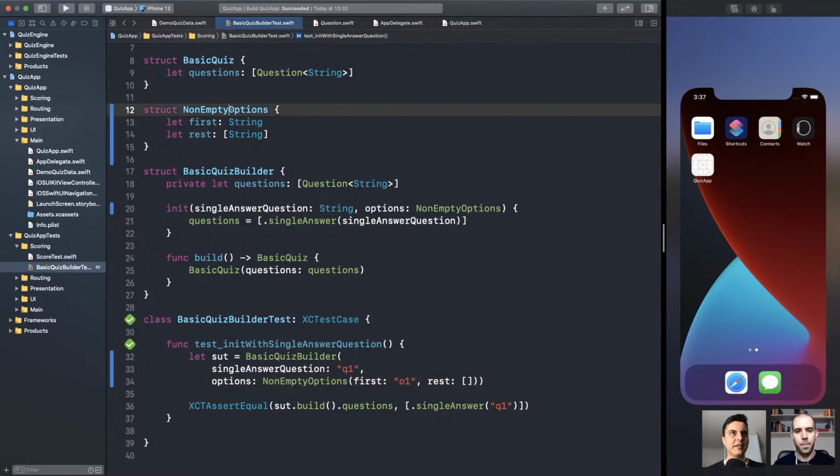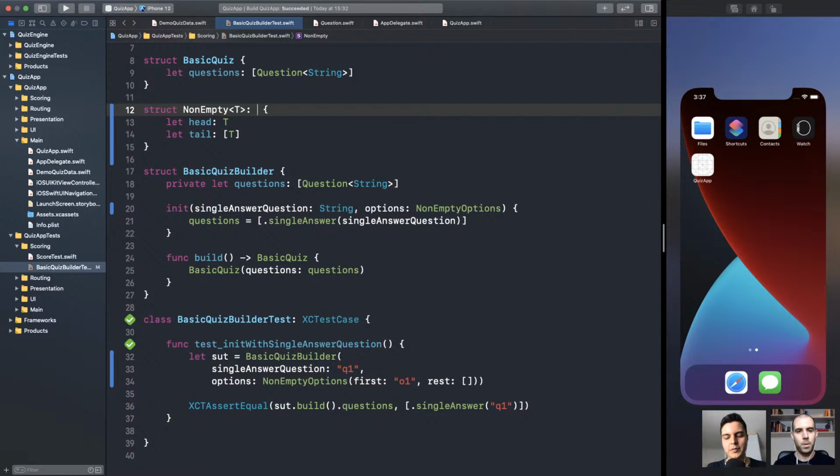Also, this non-empty array type here can be generic for any non-empty array. Usually we call the first and rest head and tail. And you can also define here a generic type, so it can be a non-empty array of anything, not just strings.